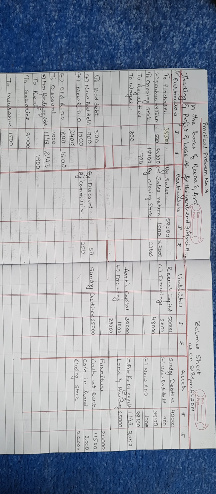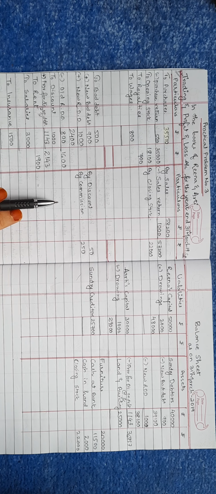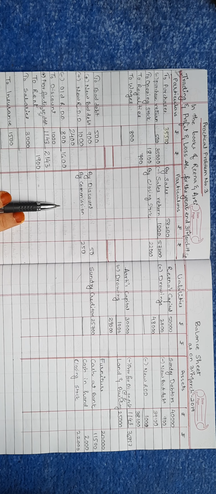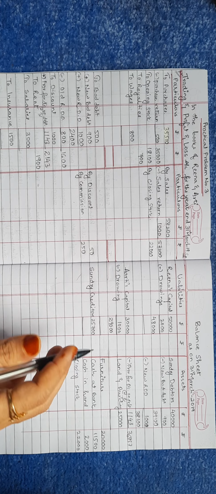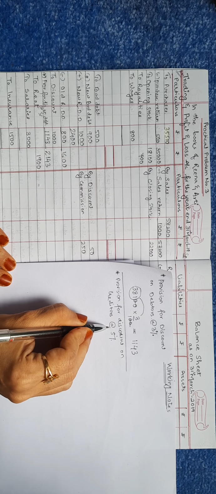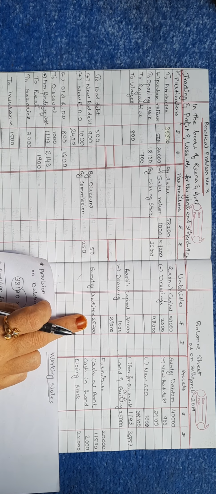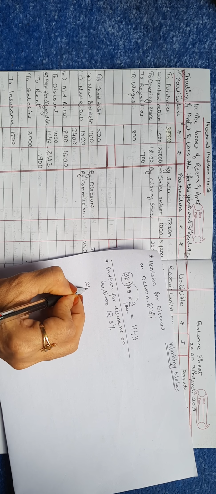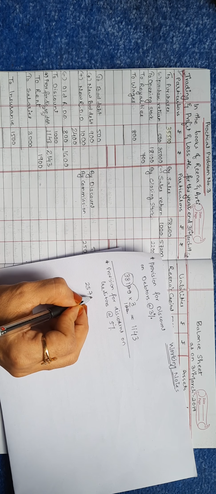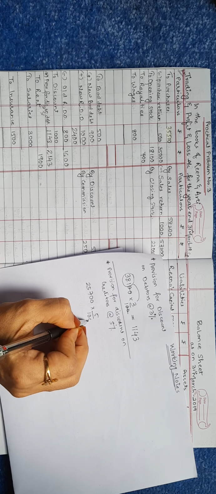The provision for discount on creditors will be deducted from sundry creditors and it will be written on the credit side of the profit and loss account. So show the working note. Provision for discount on creditors at 5%. What was the amount of creditors? 25,700. So take it, 25,700 into 5 upon 100.